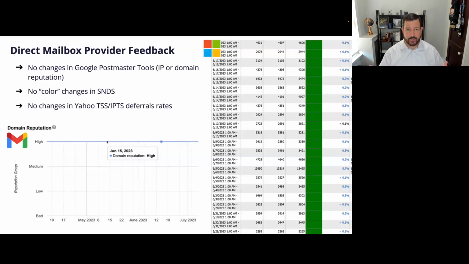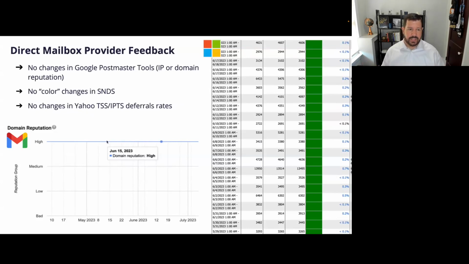And they're hard to enumerate in a 4-tier categorical score like Postmaster Tools, where you only get medium, high, low, and bad. And in SNDS, we didn't see much either. I will note the complaint rates you can see go up during the periods of the attack, and we see some volume changes, which are abnormal in some of these cases, but we didn't see any change to the colors.